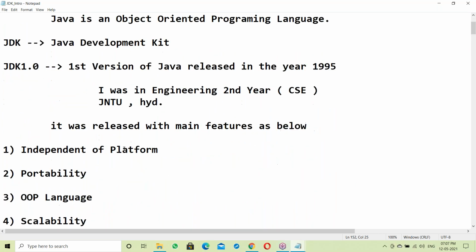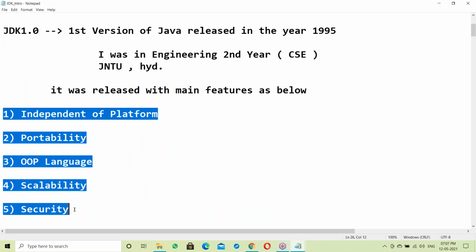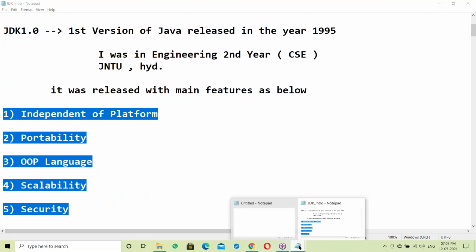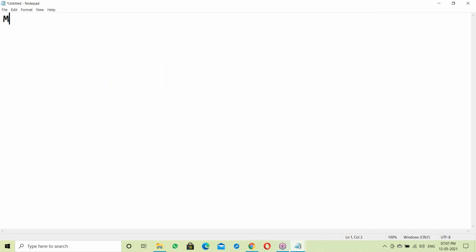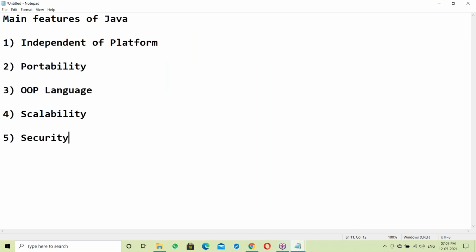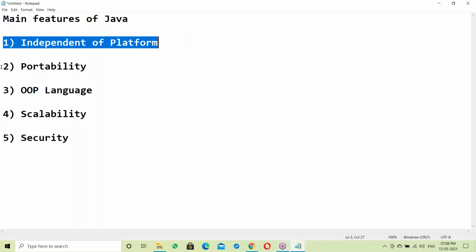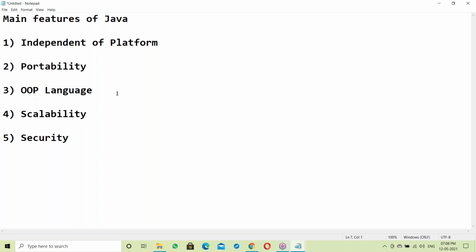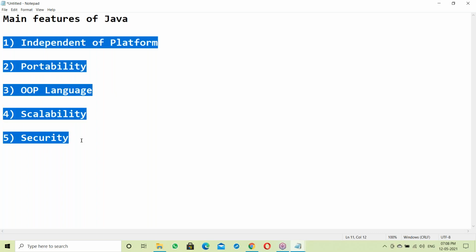So today we should start with Java features, the main features of Java. Independent of platform, portability, next OOPS language, scalability, and security. These features we should discuss.